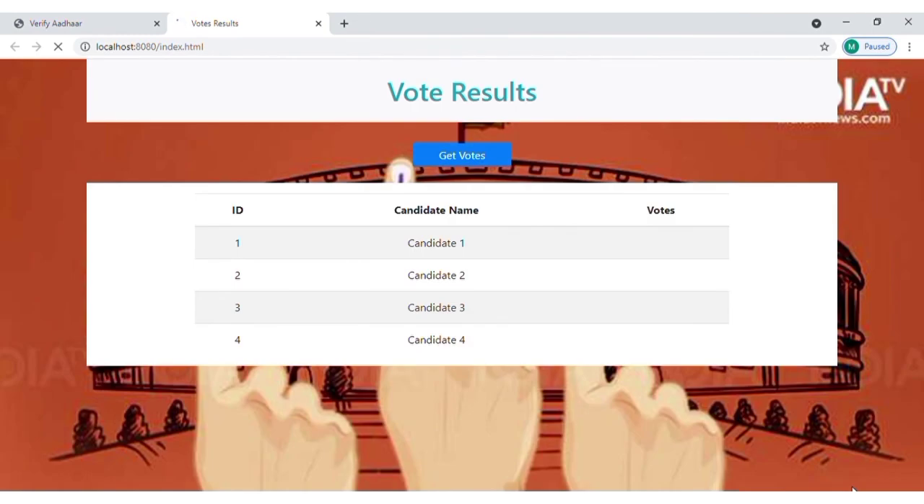So this is our results page where we can get the results. To get the results, we need to press get votes here. Only then we can see the votes. So here we can see the voter gave his vote to candidate one, and now we can see that candidate one has one vote. So here the result is shown. So this is how this project works.